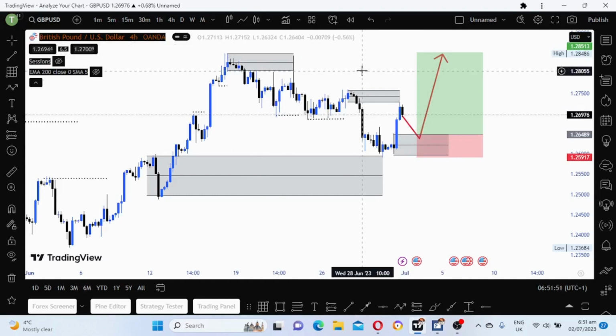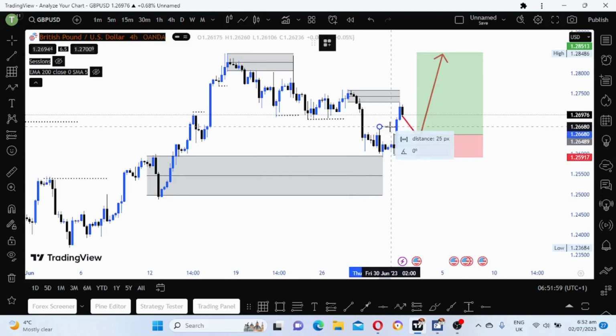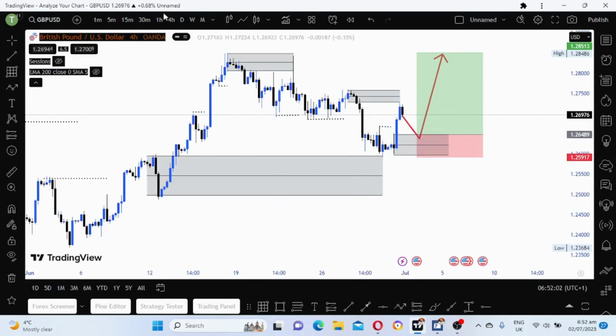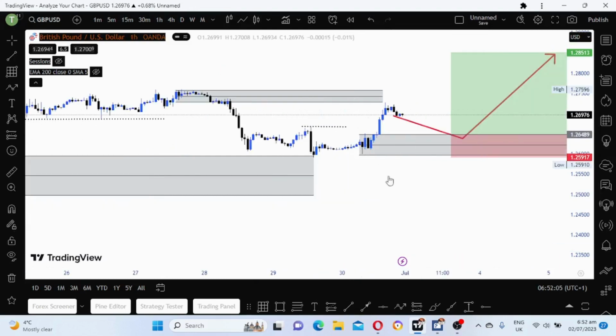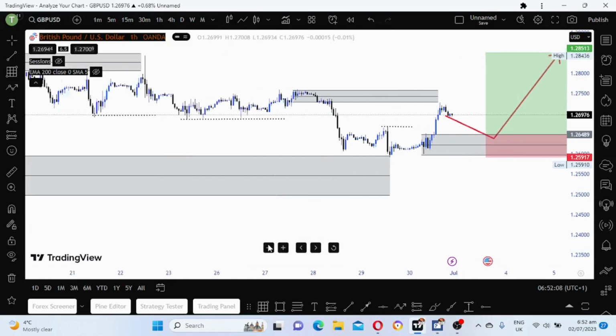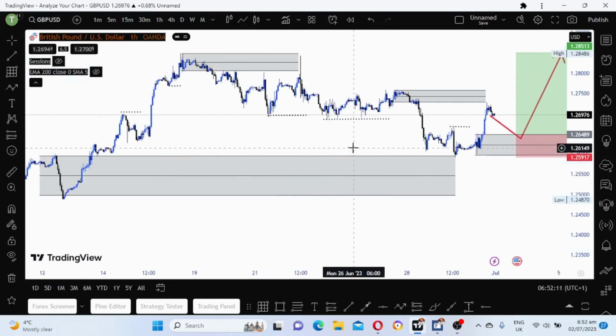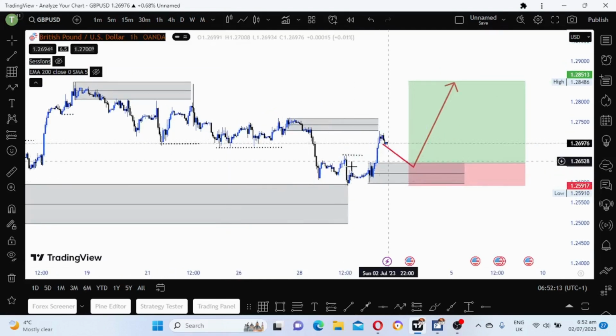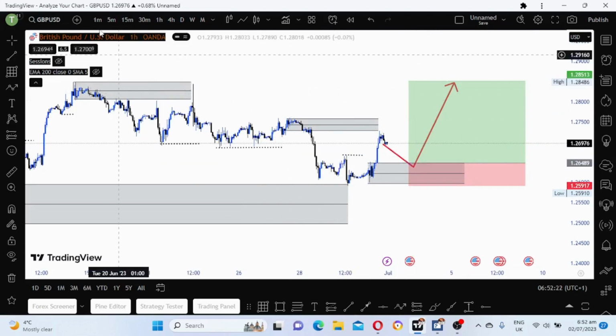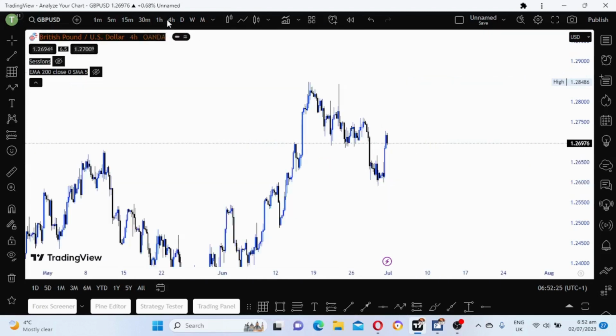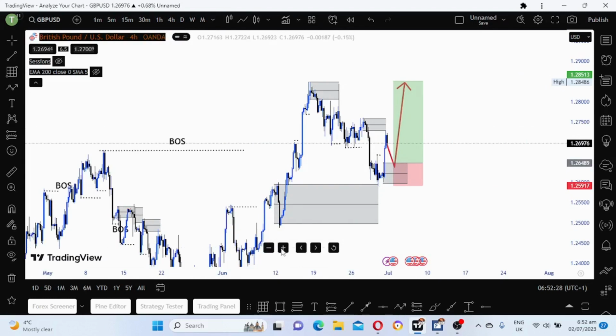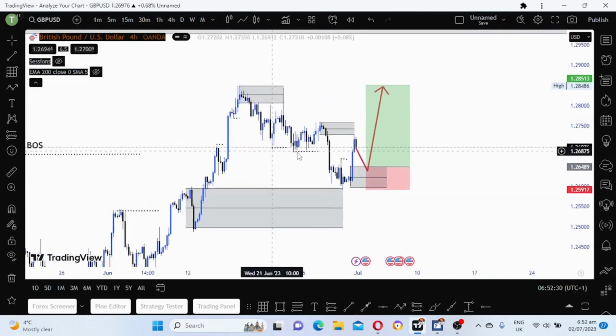A change of character just happened here. Check here, this is our change of character, guys. If I could go on the lower time frame, you could see it nicely and clearly. So here is our change of character, and then we will wait for the market to come here and then we buy. So yeah, that's my view on GBP US dollar.